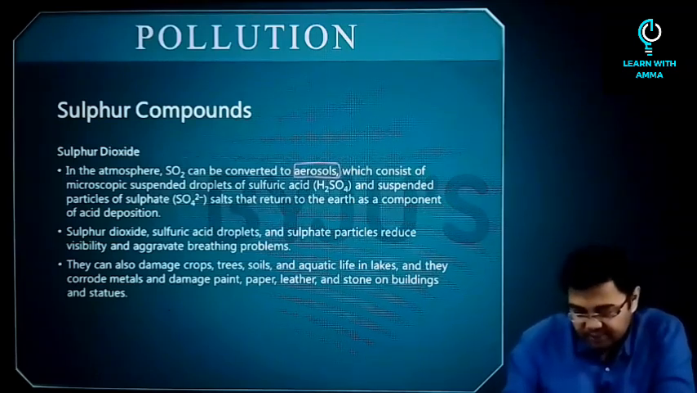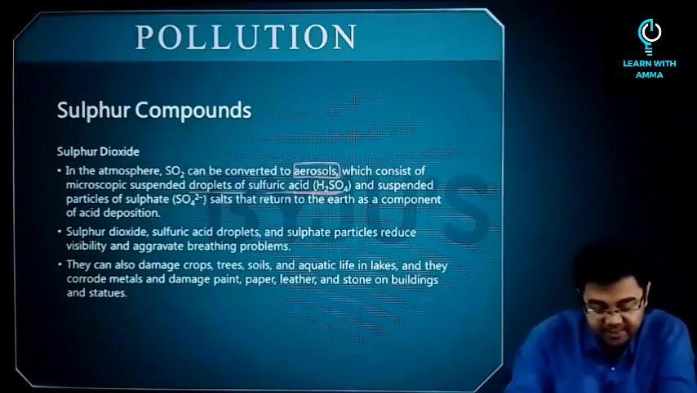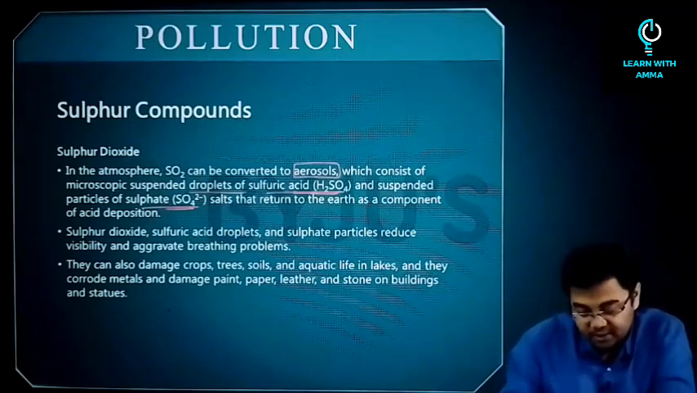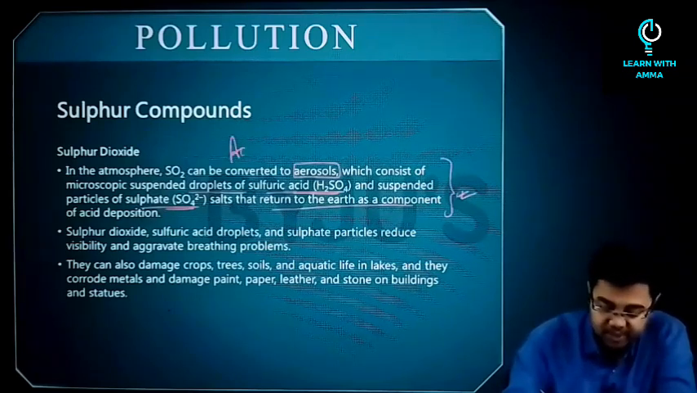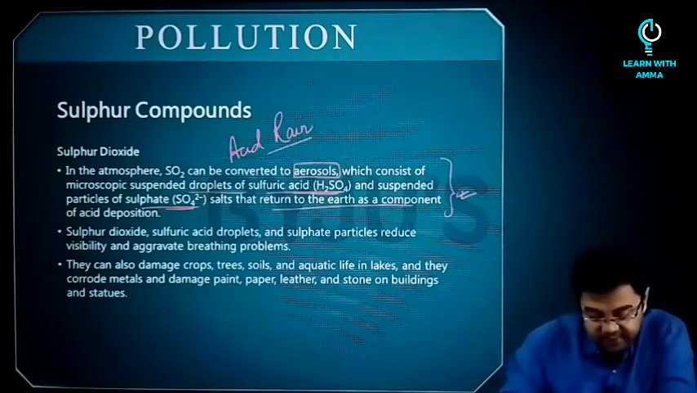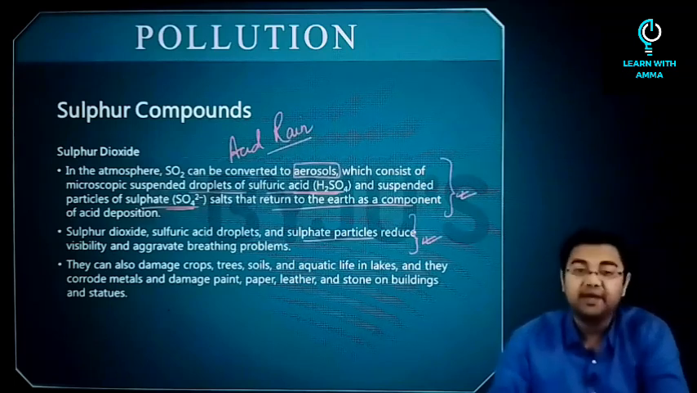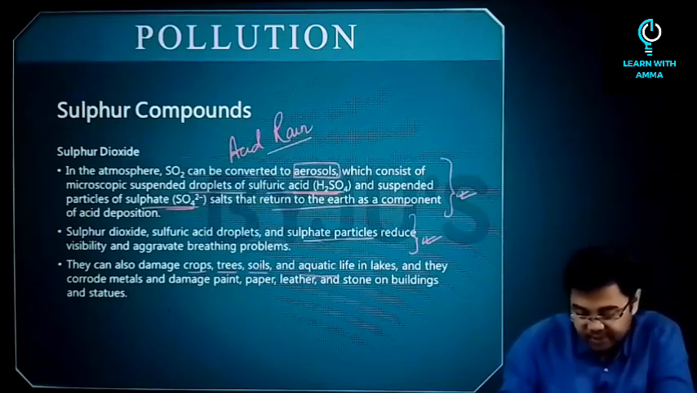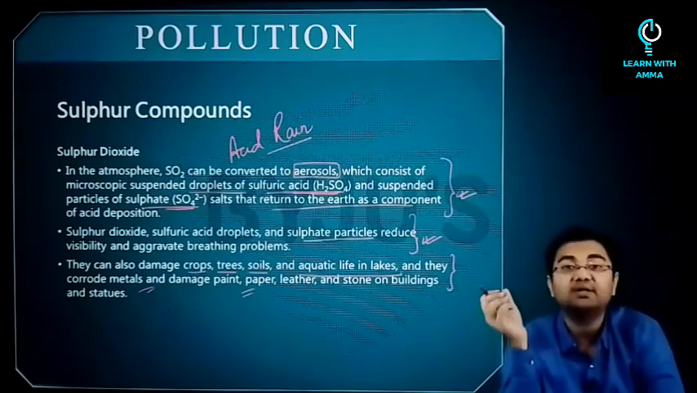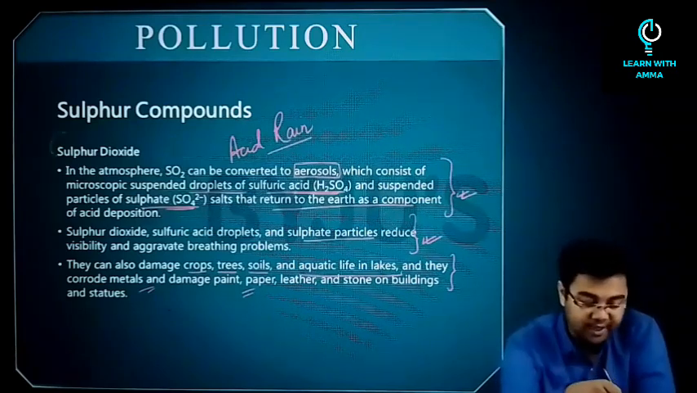We'll discuss aerosols, which consist of microscopic suspended droplets of sulfuric acid and suspended particles of sulfate that return to the earth as a component of acid deposition, and this is a part of acid rain. Then sulfur dioxide, sulfuric acid droplets and sulfate particles reduce the visibility and aggravate the breathing problems. They can also damage crops, trees, soil, aquatic life in lakes, and they corrode metals and damage paints, paper, leather and stone. So all these things are attributed to